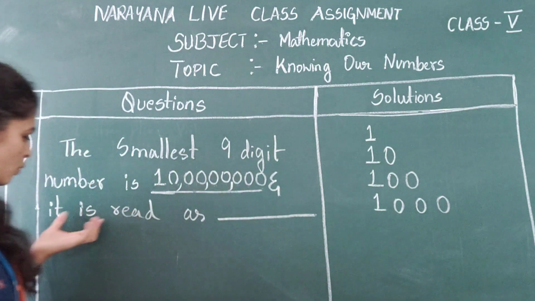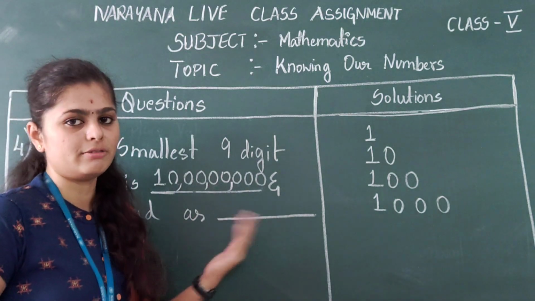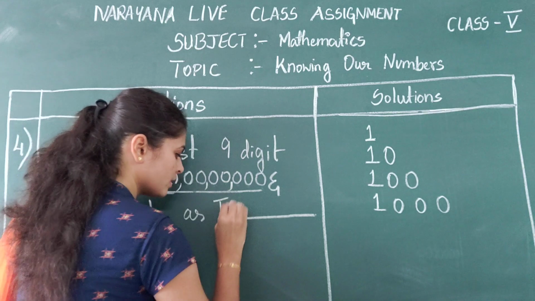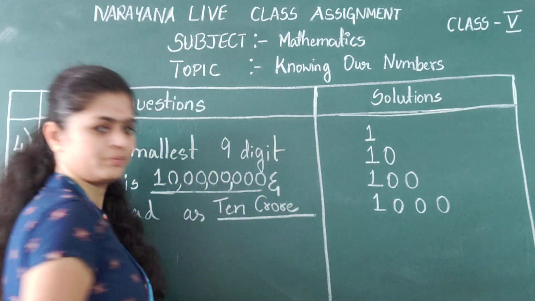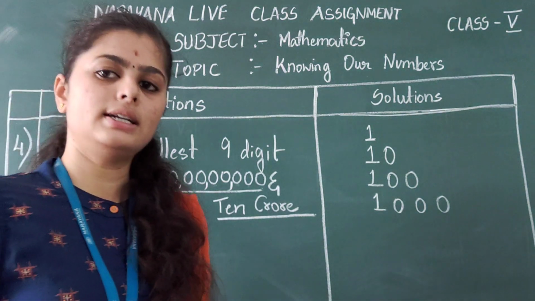10 crore. So what is the next we have to write? How we are going to read, the same way we are going to write. So it is 10 crore. So I am writing 10 crore. Clear? The smallest 9-digit number is 10 crore.